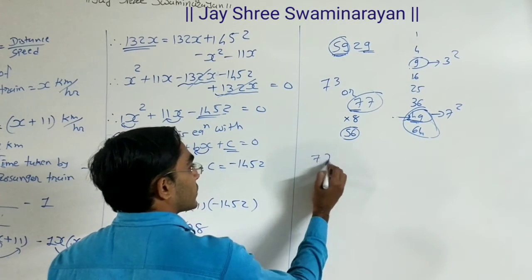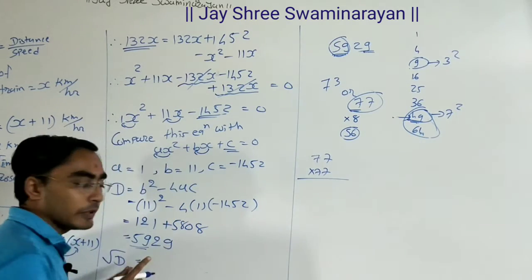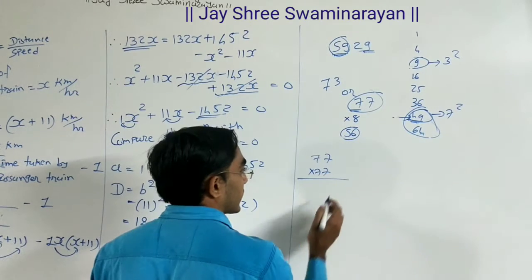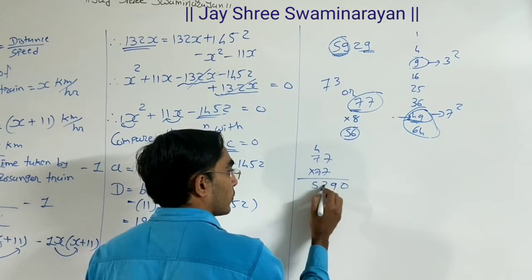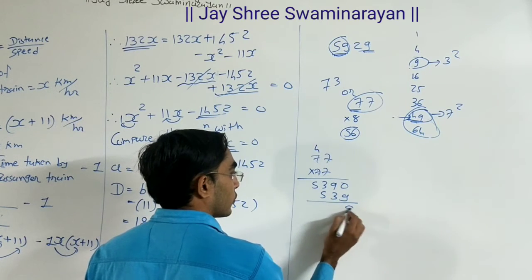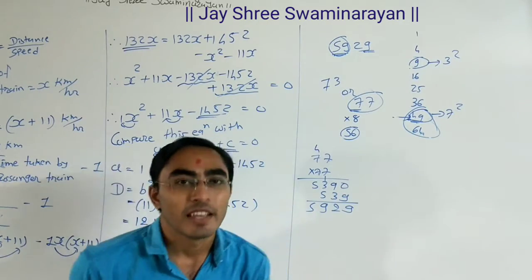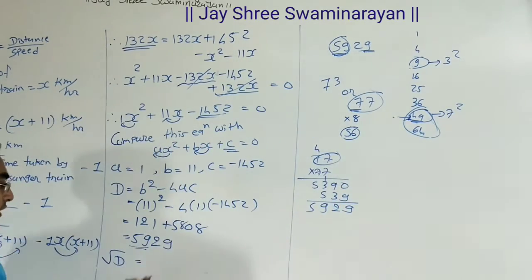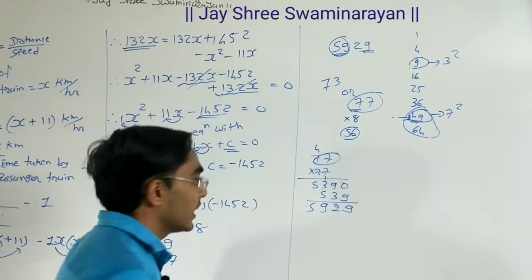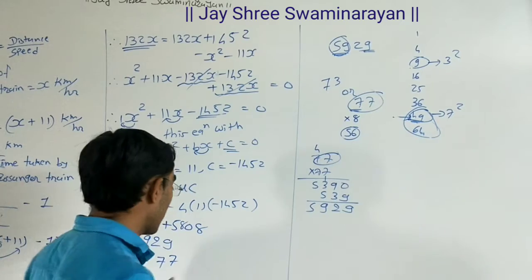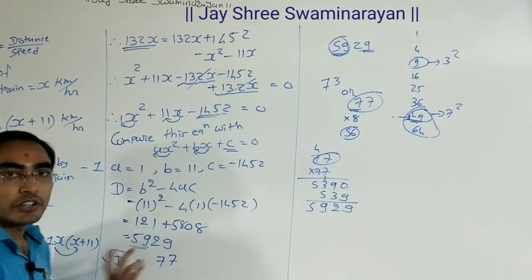Okay, so we need to check this number. 77 multiply 77. If we get 5929, then this is correct. So 7 7s are 49. 7 7s are 49 plus 4, 53. Here 5 3 9, so 5 9 2 9. Okay, correct. So the square root is 77. So first of all we can use the estimation method and we can check the answer. So here we get under root D is equal to 77.